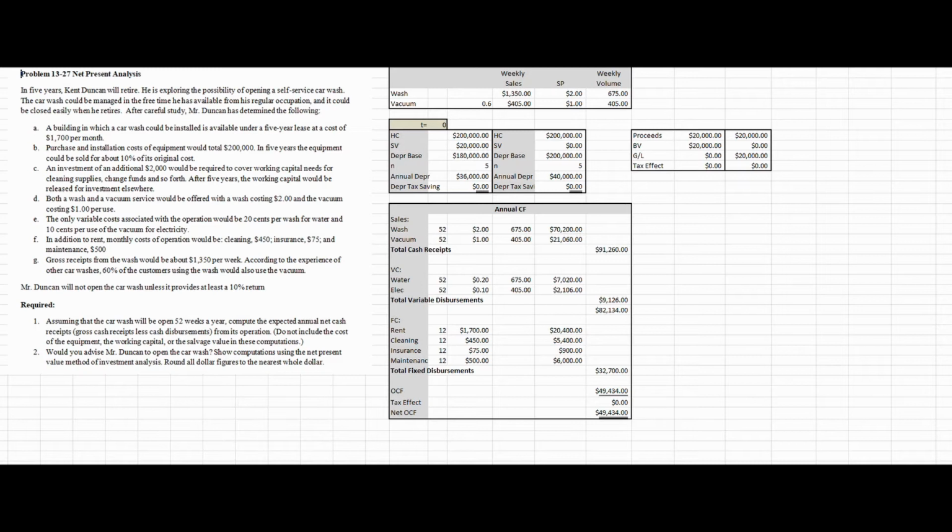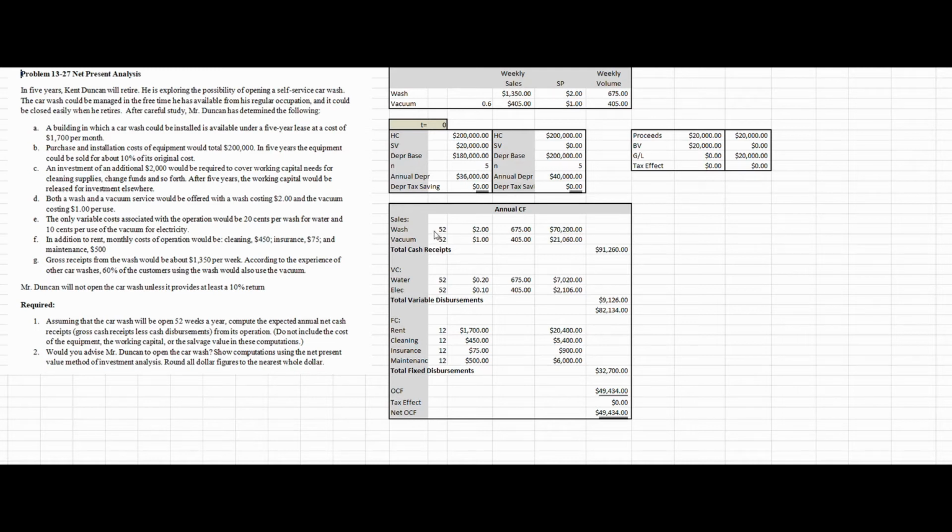Now I'm going to deal with my operating cash flow. In other words, why did I make the investment in the first place? And there's two general reasons. One is I'm going to either increase operating income, or I'm going to decrease my expenditures. So in this case, it's going to be an increase in operating income, so we need to calculate that. So if we come up here and we set this up like a cash flow statement, we're going to determine what our total cash receipts, estimated cash receipts would be for a year.